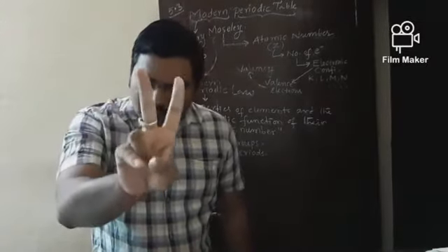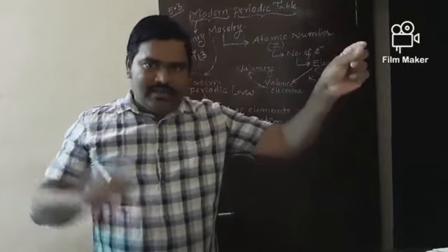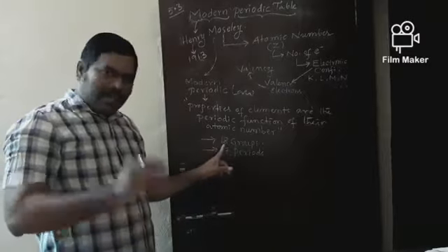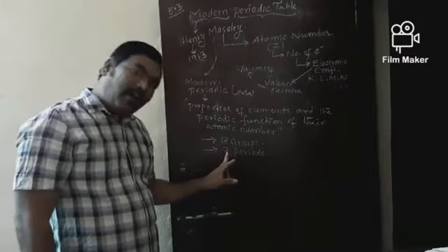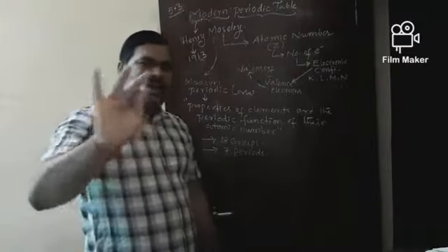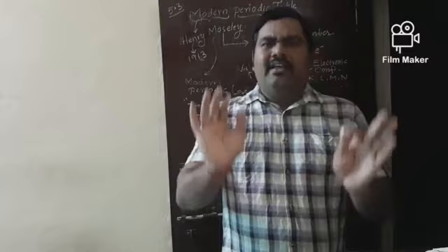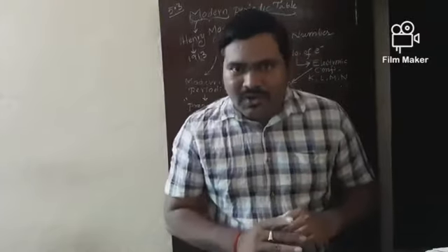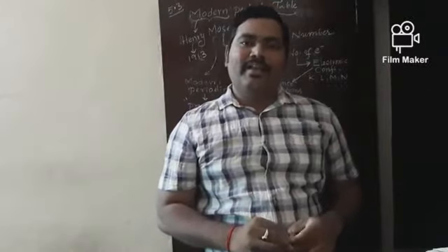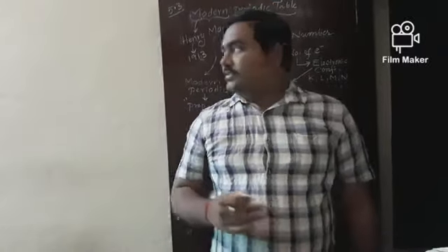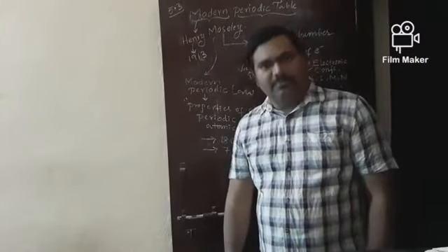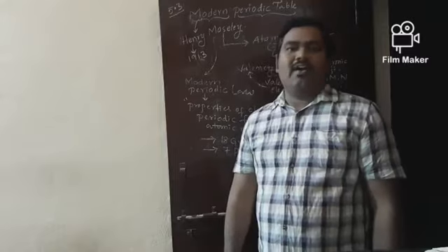A period has two ends, left end starting and right end ending. Okay. So 18 groups, 18 vertical columns and 7 horizontal rows called periods. Since this periodic table consists of 18 vertical columns, this is also called the long form of the periodic table. And along with Henry Moseley, with the effective work of Niels Bohr, this modern periodic table was introduced.